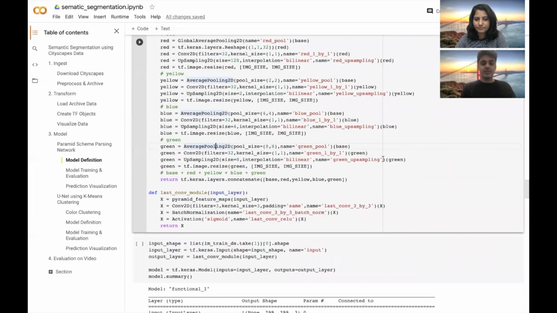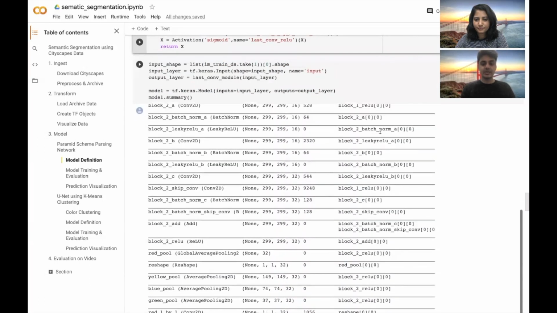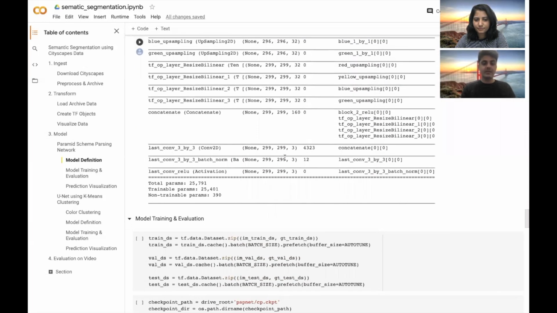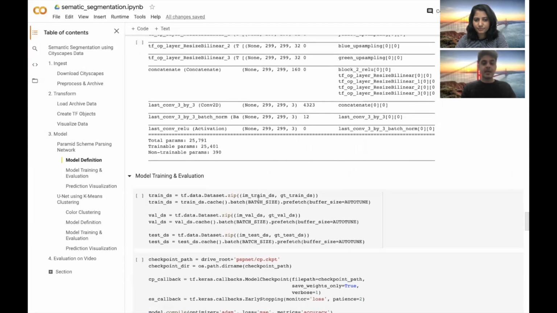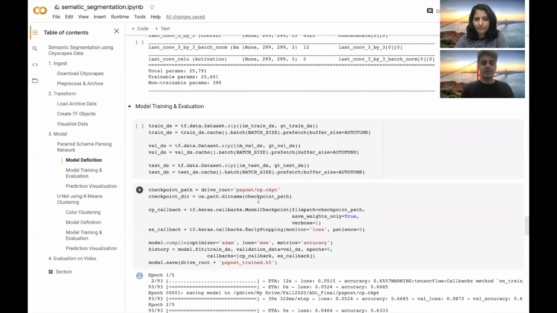Once we define the model, we can look at its summary to see if our skip connections and our concatenations are happening properly. And we have a network which has 25,000 trainable parameters. We now want to see how this model performs on the validation dataset.